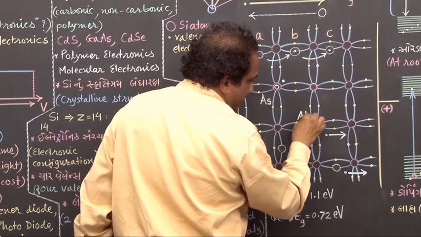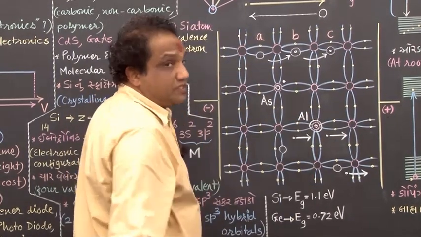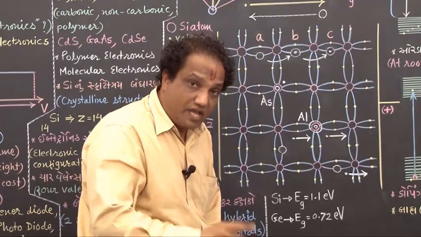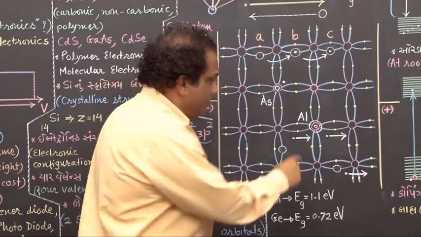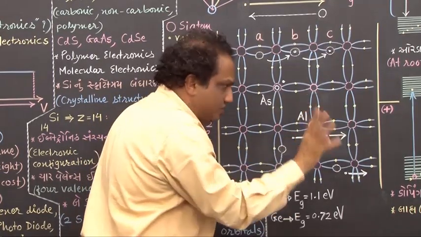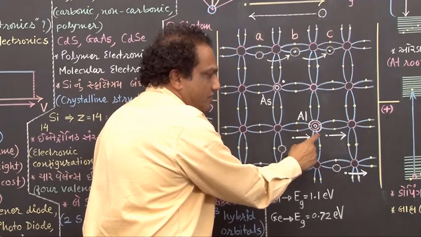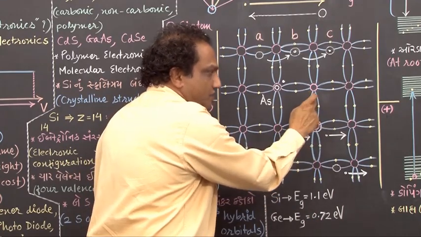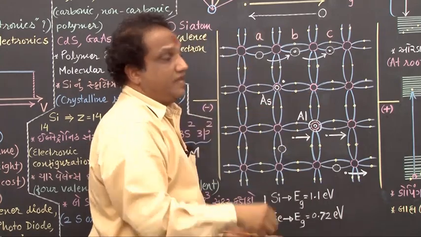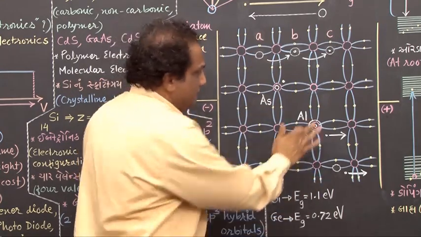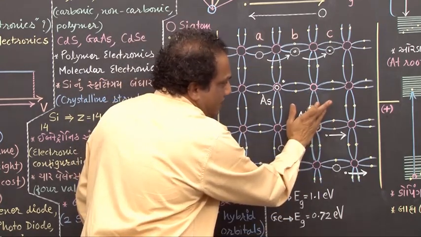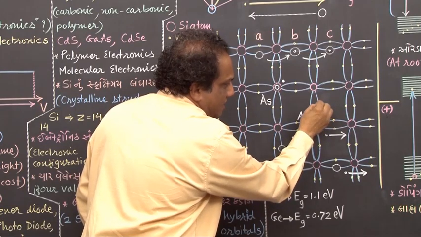Fine. Now because this is trivalent, it will share only 3 valence electrons in the formation of 3 covalent bonds. Suppose it gives 1 electron here, 1 here, 1 here, and in this 4th bond it cannot give any electron because it does not have one, correct? So now you will not have any electron here.